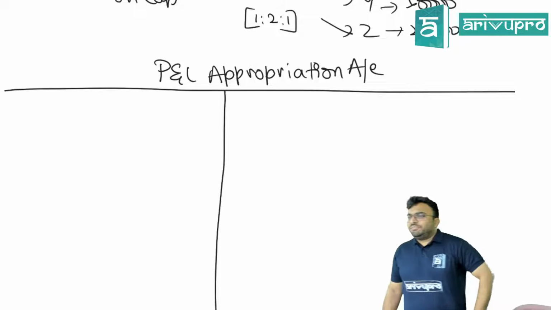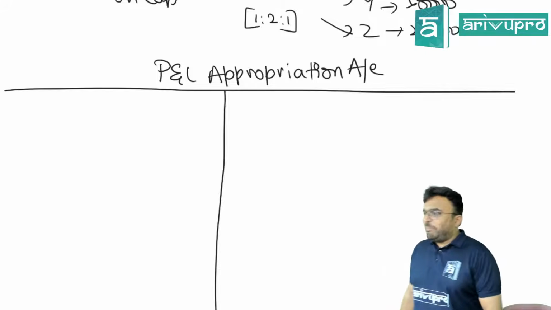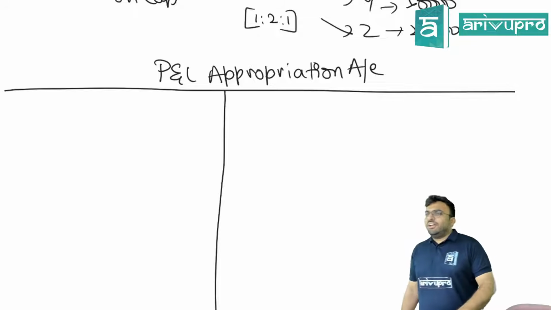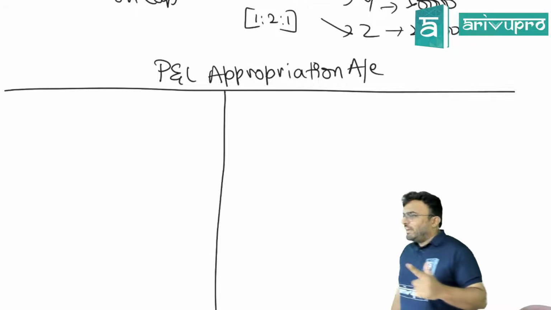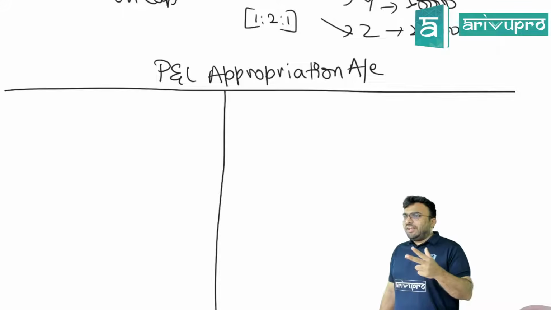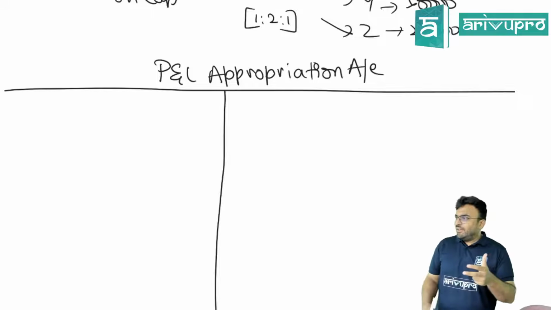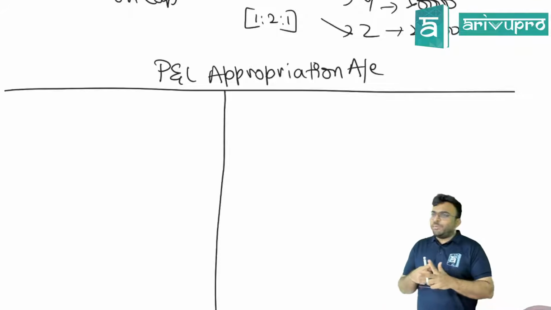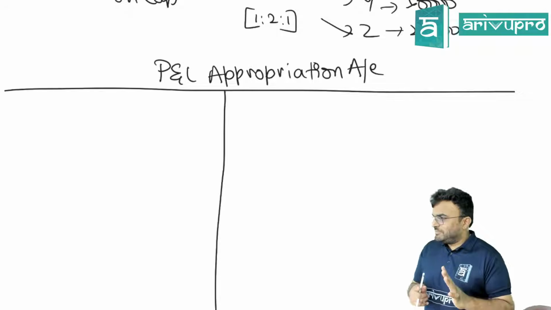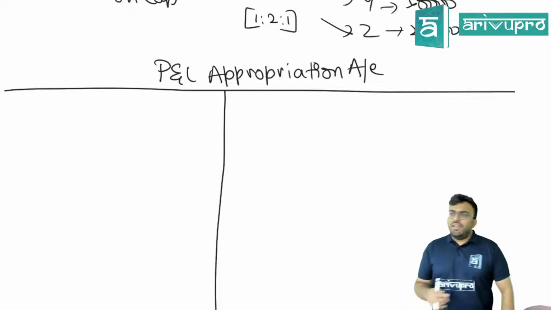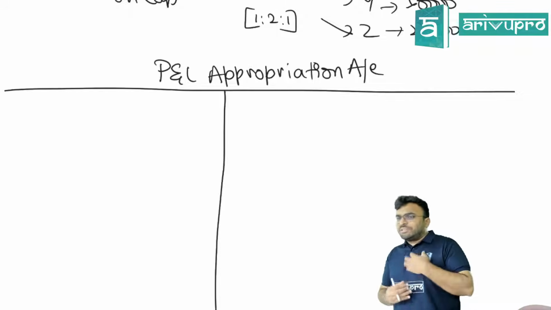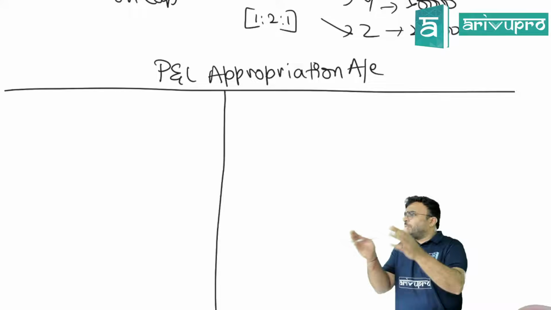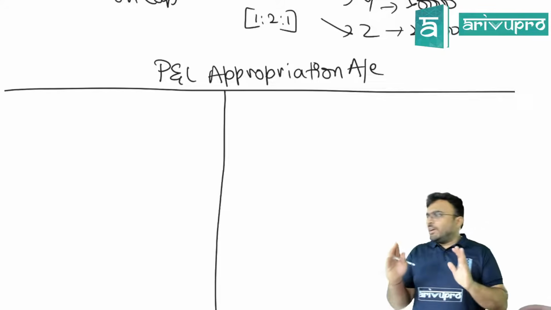P&L appropriation account. What is this? When is it prepared? Till now we learnt about trading account, P&L account, balance sheet. Now when is this P&L appropriation account going to be prepared? After trading account, after P&L. See, P&L appropriation is an account which is prepared to distribute the profit, in different names, but it is distributed to partners.